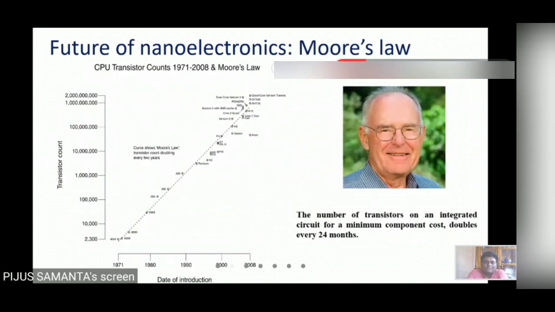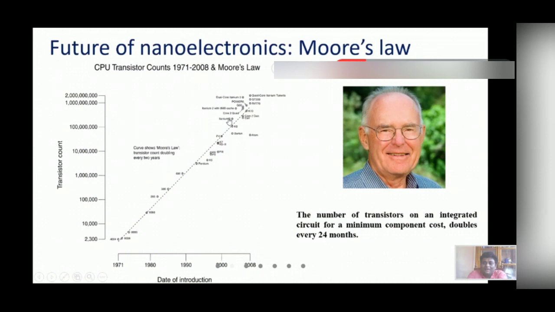Okay, so this is one famous law in nanoelectronics, which is Moore's law, which basically says the number of transistors on an integrated circuit at minimum component cost doubles every 24 months.